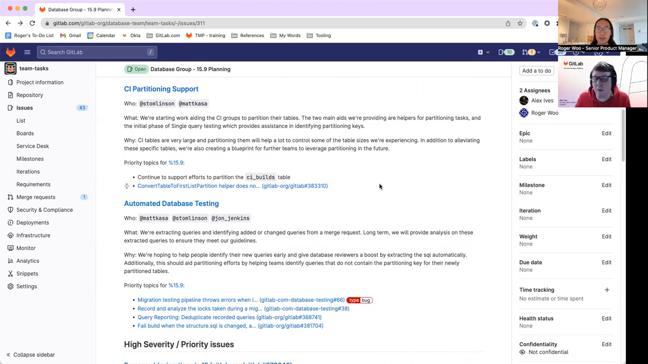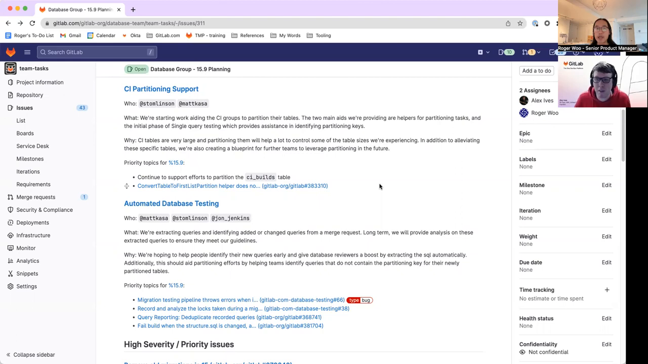Yeah, we've made some good progress on CI partitioning in the last milestone. We're very close to adding the 0 partition for our largest database table, CI builds. And we were really hoping we would get that one done this milestone, but it's very big and it's very complicated. And even just building new indexes on it has proven challenging. So it's going slow, but we've made some good progress. And we're really hoping to get that partitioning done in 15.9.